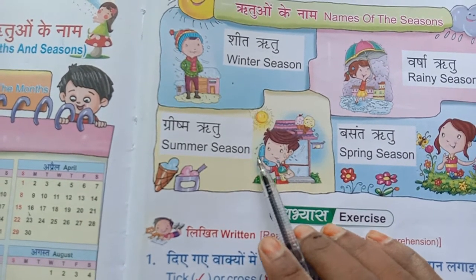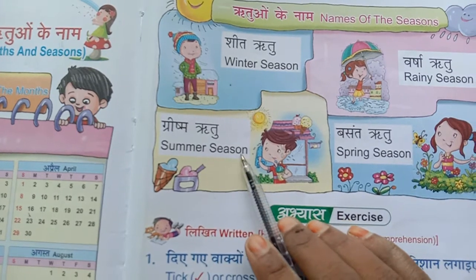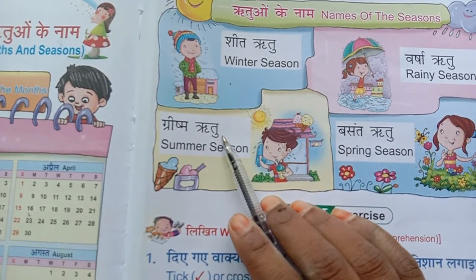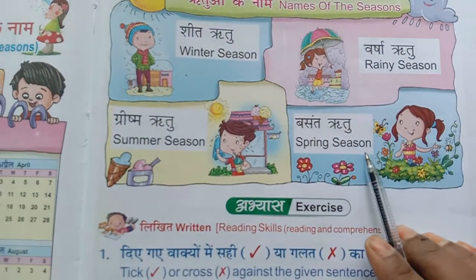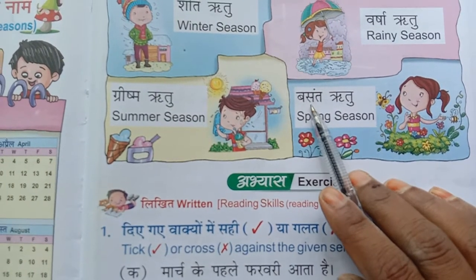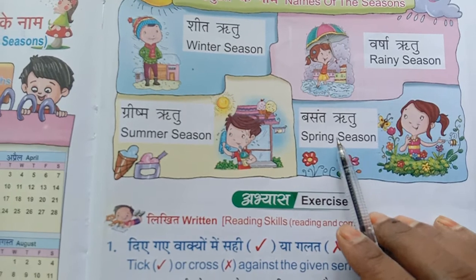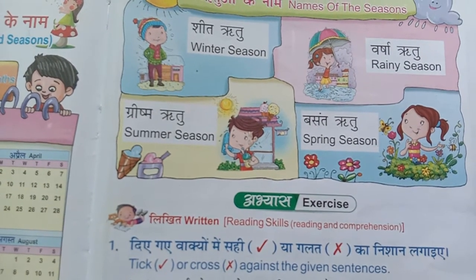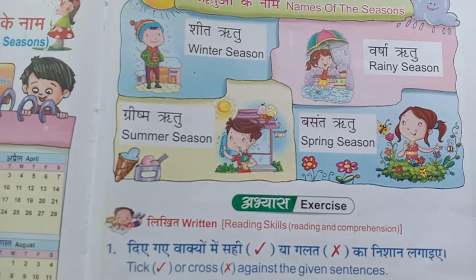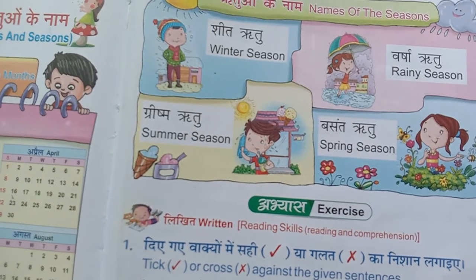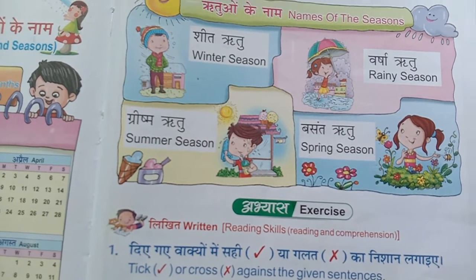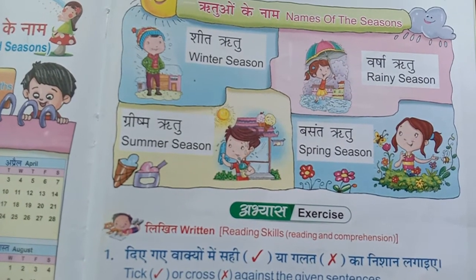Right, children? Summer season, Grishma Ritu. The last one, Basant Ritu. What is that? Spring season. Okay. What is the spring season? See the girl, what is she doing? Yes, Basant, spring season.